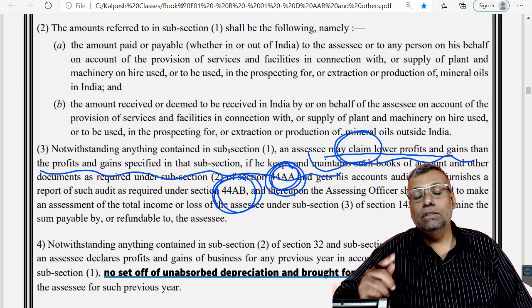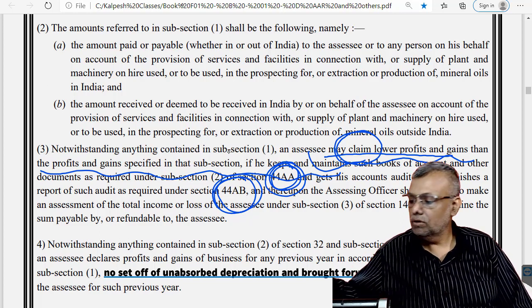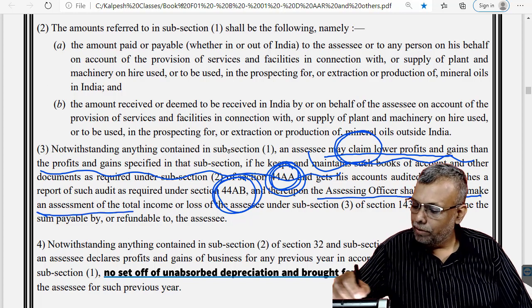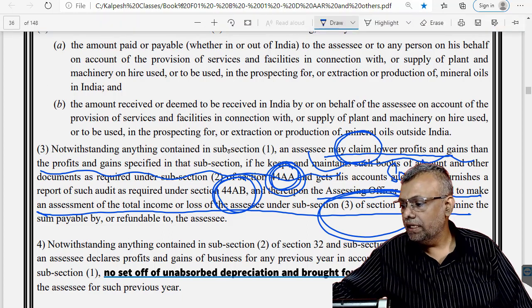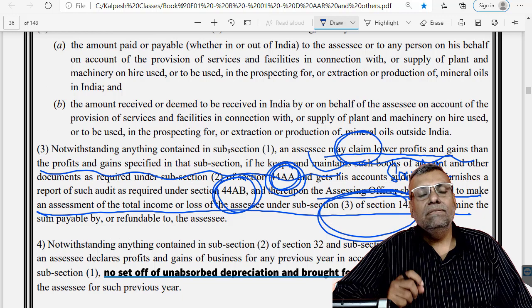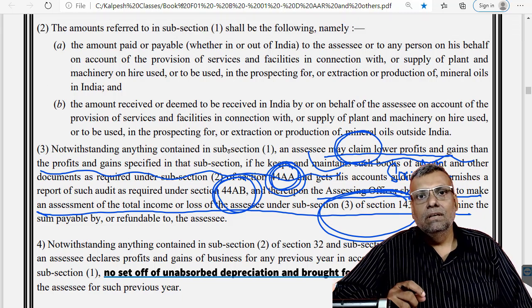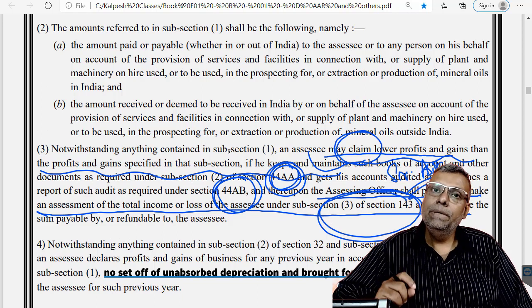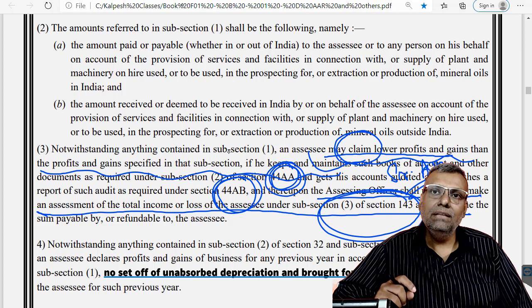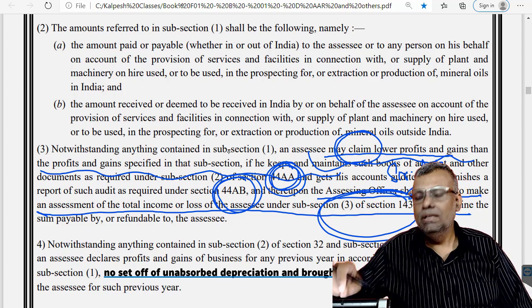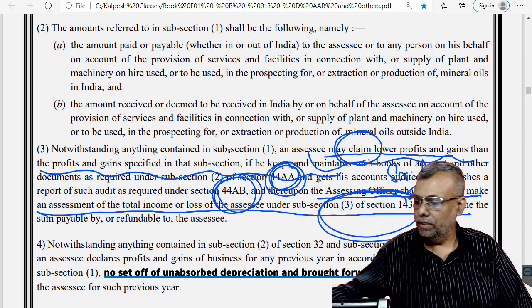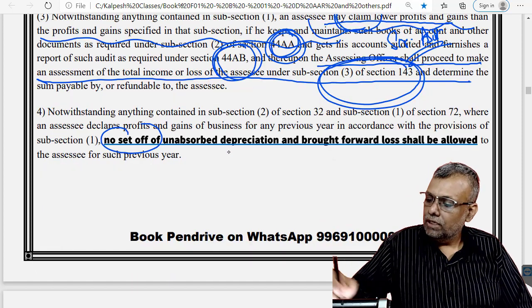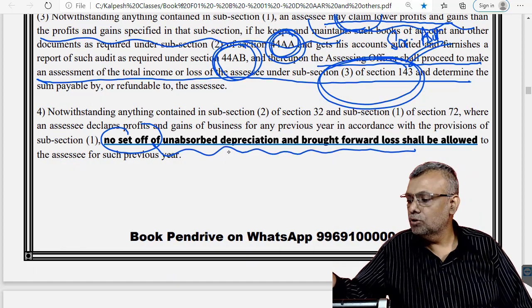And thirdly, there is one procedural clarification by the law, and the law says the assessing officer will proceed to make the assessment under 143(3). This is a scrutiny assessment. So if the assessee here in this section claims a lower profit, you have to have books, the books should be audited, and the assessment will be done by the assessing officer under 143(3), that is a scrutiny assessment. So I also call it that this type of assessee in this section, if claiming a lower profit, will face a compulsory scrutiny. Further, there is no set off of depreciation or brought forward losses.